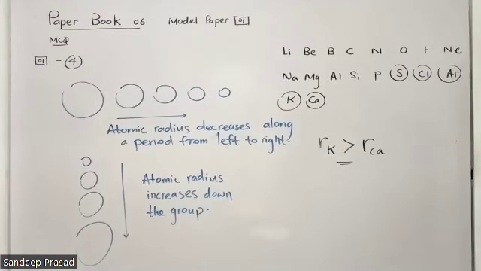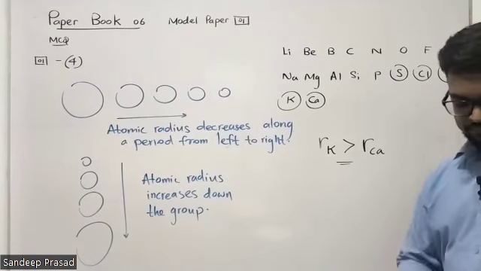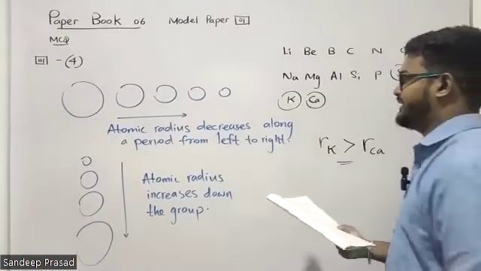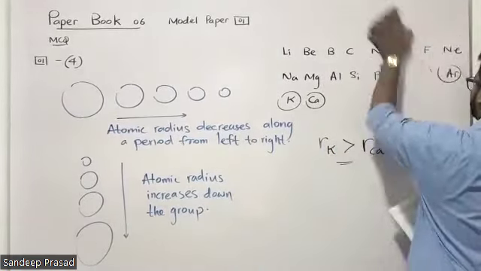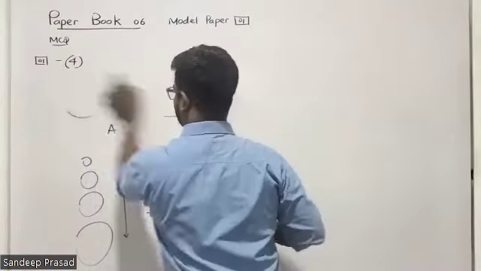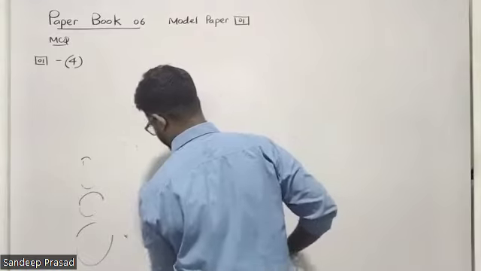The molecular ion having a different electron pair geometry compared to the other molecules or ions. Let's see how we can do this one. They're asking which compound has a different electron pair geometry compared to the others. So let me go through the 5 compounds that they have given. Look at this one. This is very easy, students.